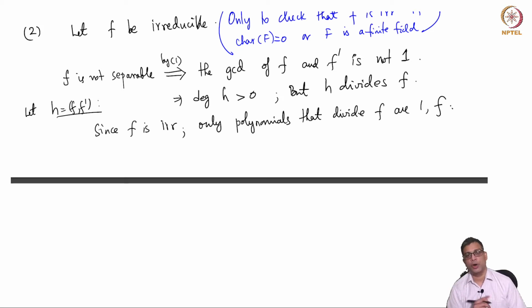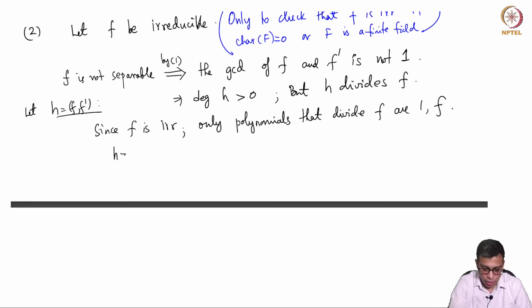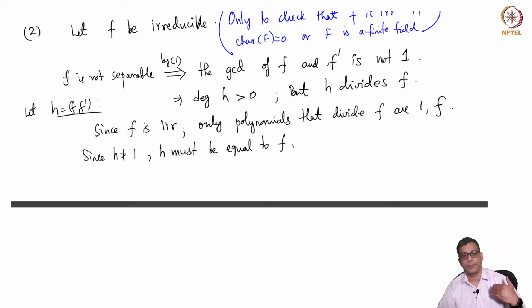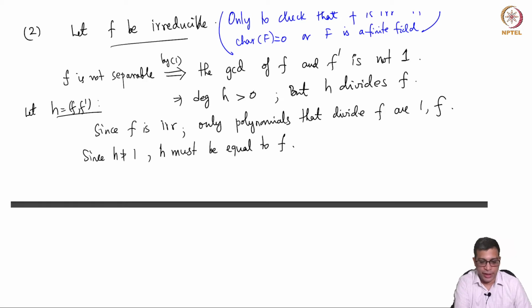It means it has no proper factors, that means no factors other than 1 and f, but H is not equal to 1, as we concluded. H must be equal to f itself. So, the GCD is a positive degree polynomial, but the only positive degree polynomial that divides f is f, because f is irreducible. So, f being irreducible is very important for this argument.